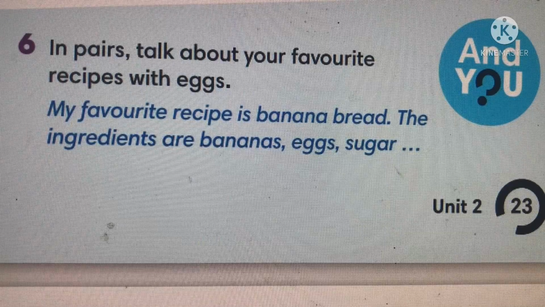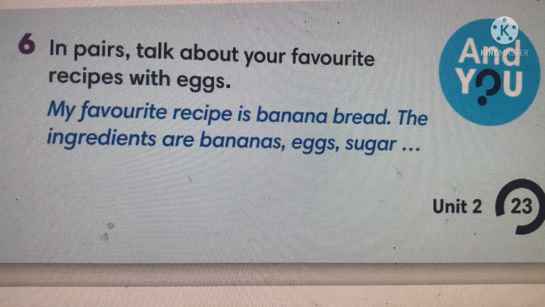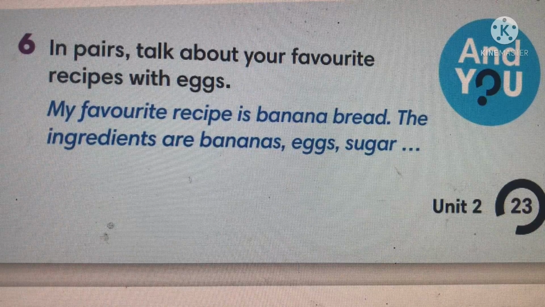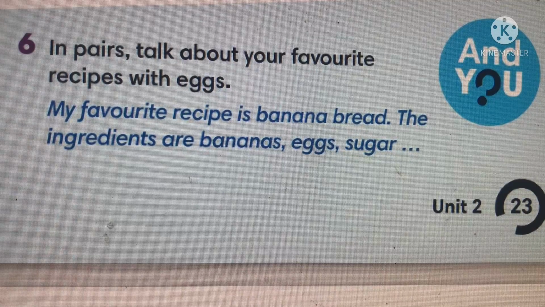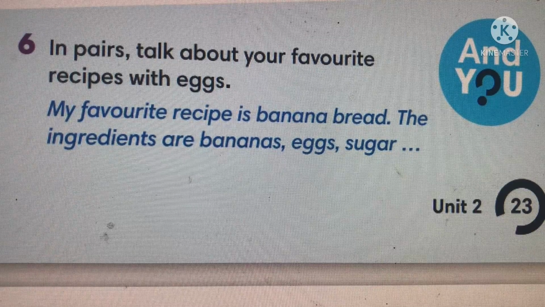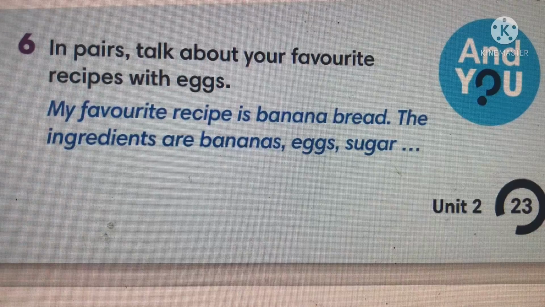Exercise 6. In pairs, talk about your favorite recipes with eggs. For example, my favorite recipe is banana bread. The ingredients are banana, eggs and sugar.